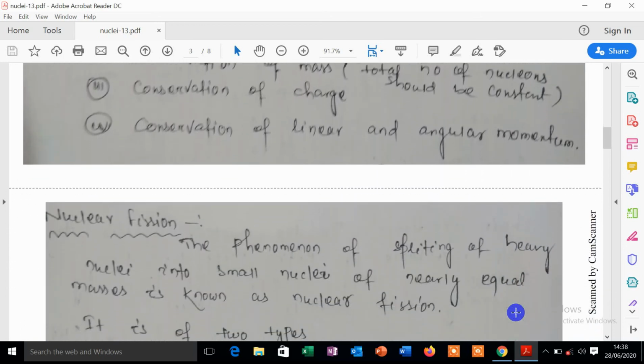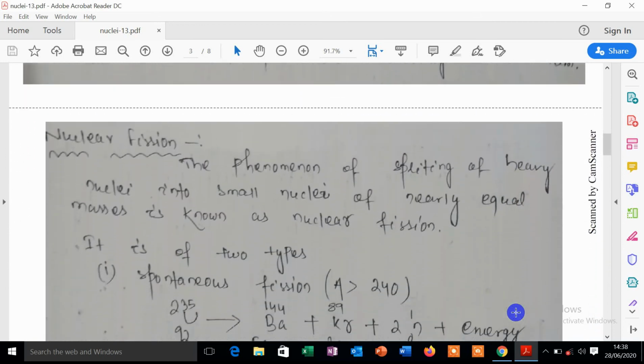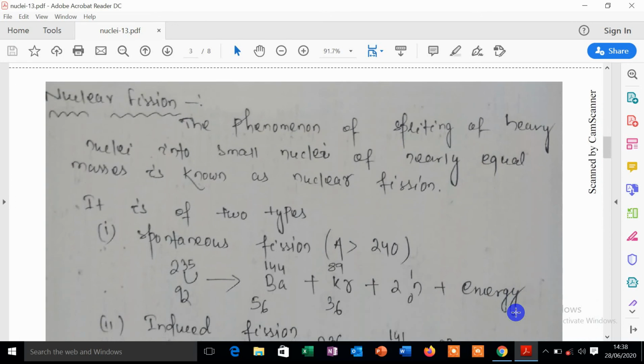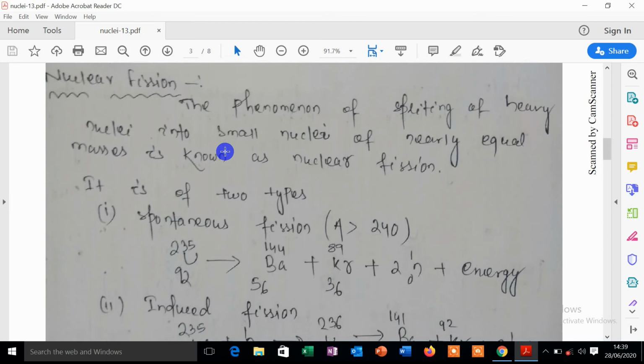Basically there are different types of nuclear reaction, but we will discuss two basic nuclear reactions, that are nuclear fission and nuclear fusion. First we have to discuss nuclear fission. Nuclear fission is the phenomenon of splitting of a heavy nucleus into two smaller nuclei.